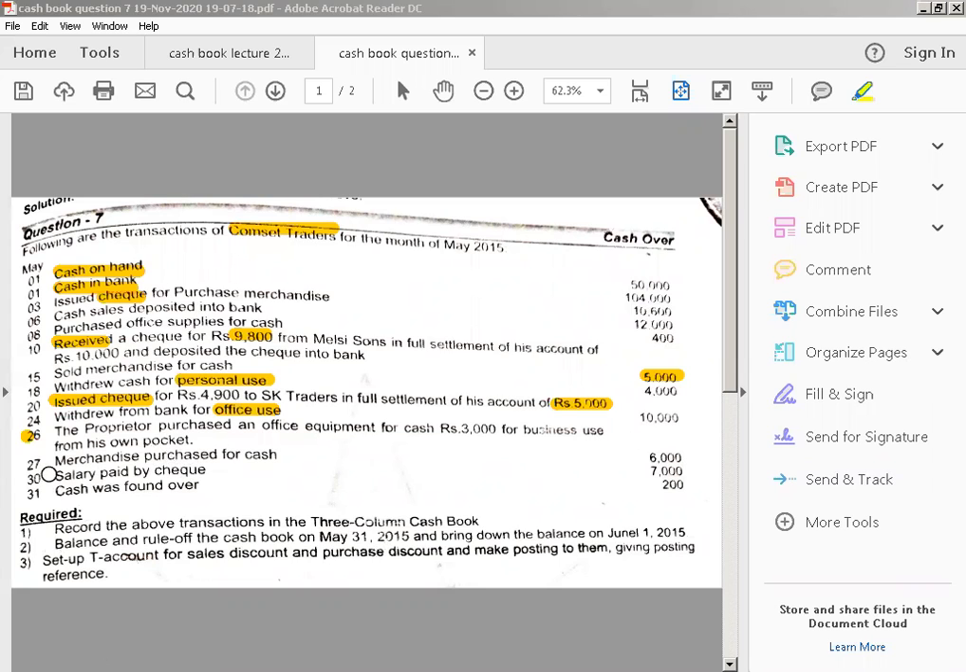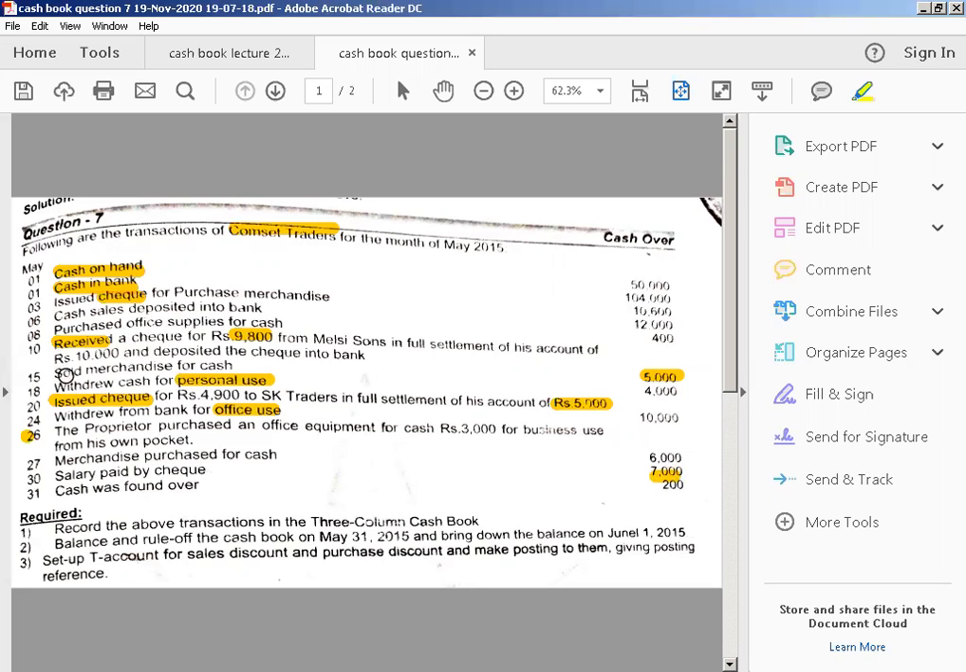Okay, then we have another one: salaries paid by check. Yes, this is again your salaries, which is your expense, which we need to record on your payment side. And we have paid these salaries by check. So when we pay the salaries by check, we will record in the payment side and in the bank column. So this amount 7,000 will be in the payment side bank column.